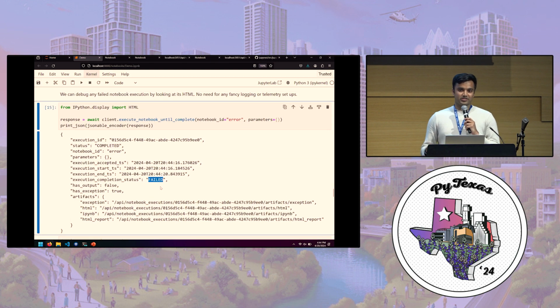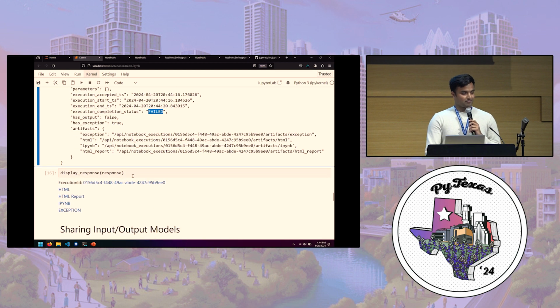Now, normally when you debug a web service and some error happens on the server, you have to scroll through your logs, look up some telemetry, try to find out what happened, and then try to reproduce it on your laptop and then make a fix. With this, it's way easier.